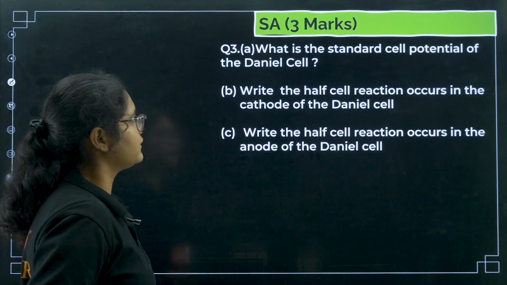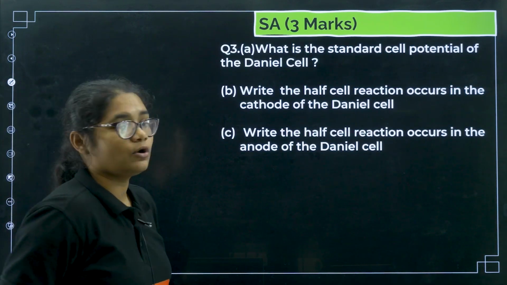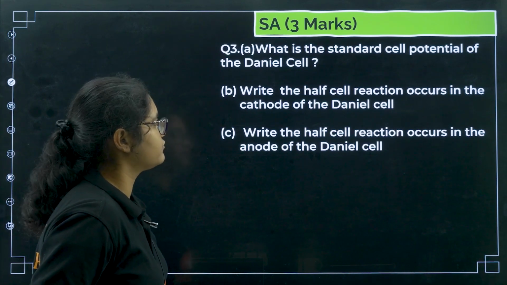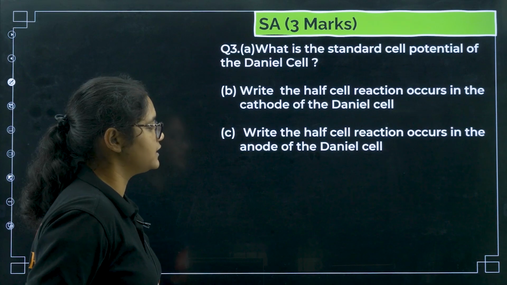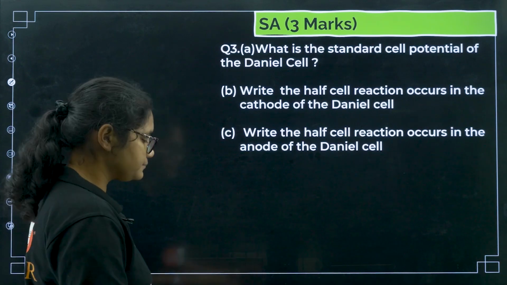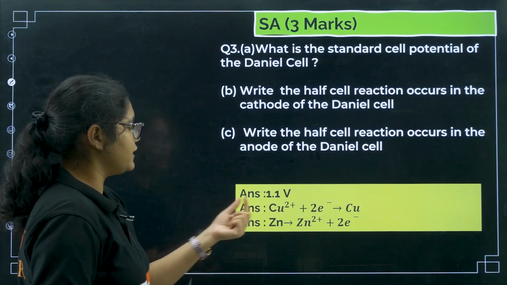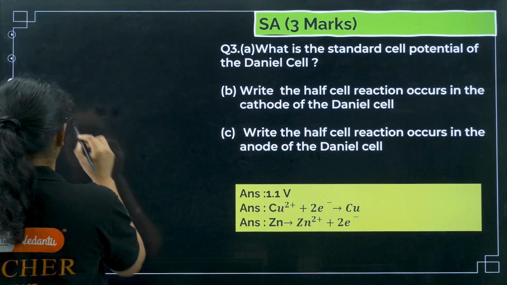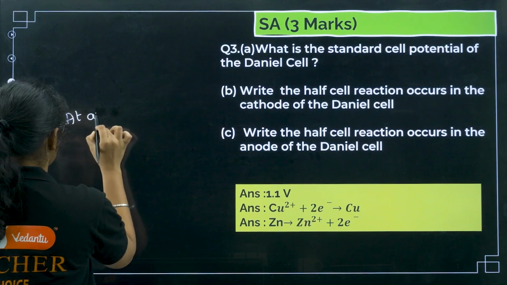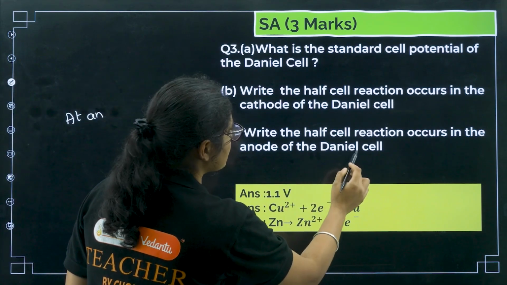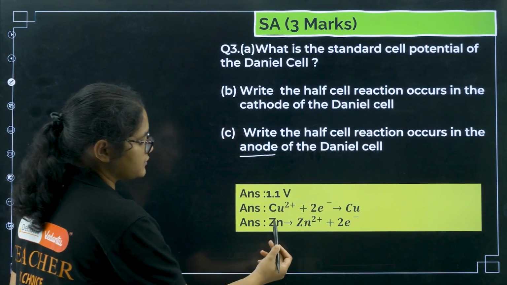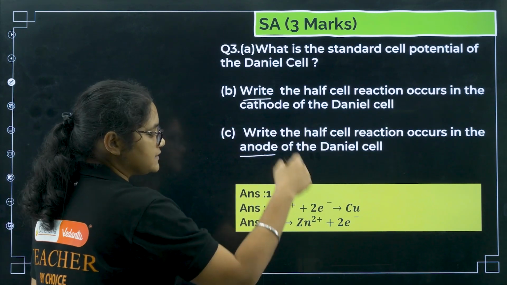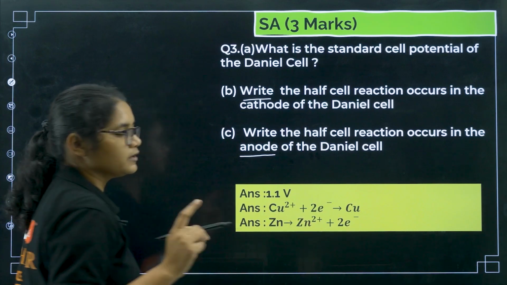Okay. Next, question number 3. What is the standard cell potential of the Daniell cell? Write the half cell reaction that occurs at the cathode of the Daniell cell. Write the half cell reaction that occurs at the anode of the Daniell cell. So the Daniell cell EMF value is 1.1 volt. At the anode, zinc undergoes oxidation, so Zn gives you Zn2 plus and 2 electrons, and at the cathode, copper 2 plus gets reduced, so copper 2 plus and 2 electrons give you copper.